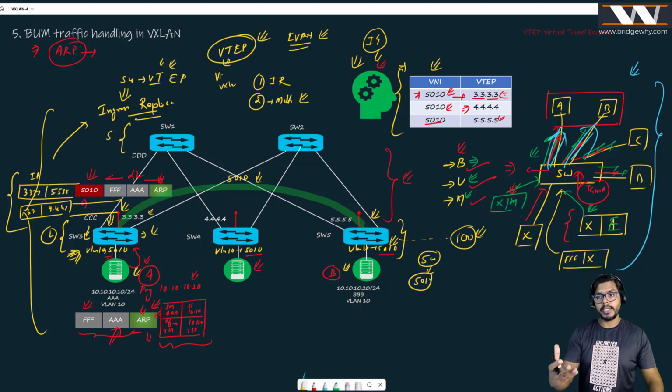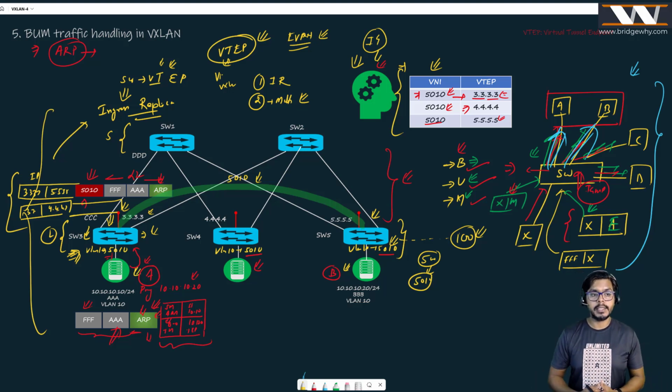But there are only two ways to send this message to multiple destinations. One is through ingress replication and the other one is through multicast. Multicast is way more efficient if you have so many switches. Then this responsibility of replication should be distributed, not on one switch.